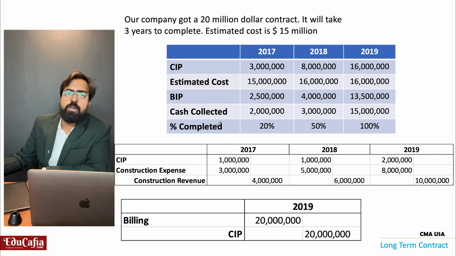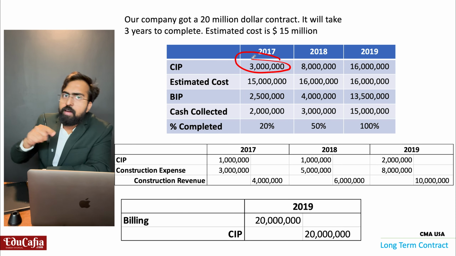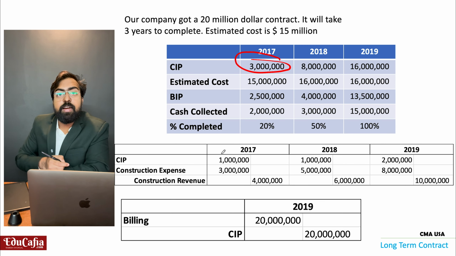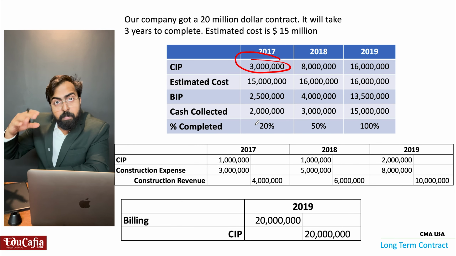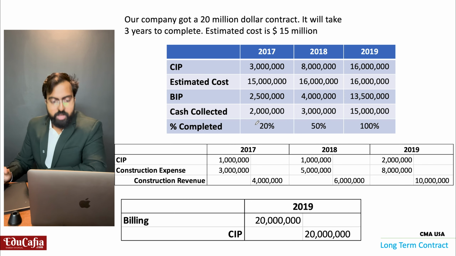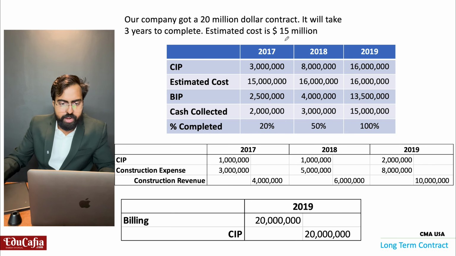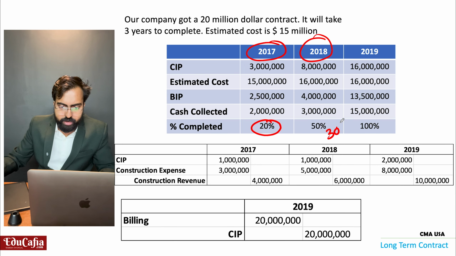Now we said whenever we add to the CIP account, we have to add what? We have to add profit also. How much profit? However much percentage of work completed, that much profit we have to add. So here in 2017, 20 percentage work completed. In 2018, 30 percentage work completed. In 2019, 50 percentage work completed.